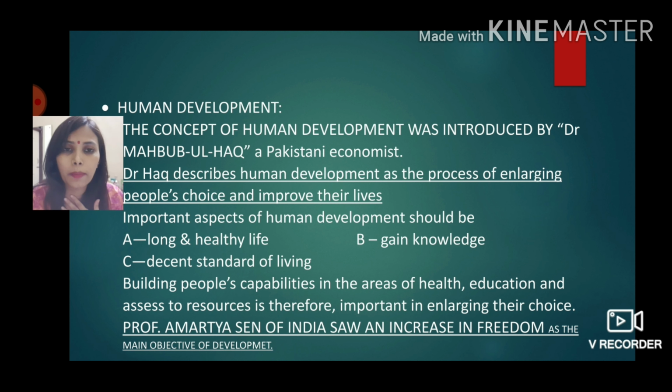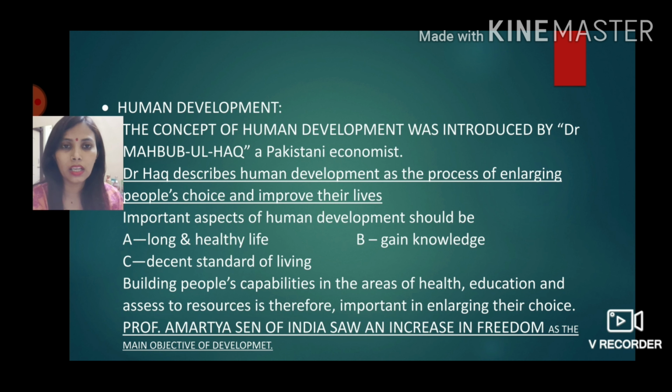Like if I want to do something, I should be able to do it. Nothing should come in my way. So that means my choice is enlarged. On the other hand, if some other individual wants to go on excursions, wants to pursue the profession of that person's choice, but is not able to because of some limitation, that means that person's choice is limited, is not enlarged. Understood this? So important aspects of human development are a long and healthy life, the health. Second is gaining knowledge, that is education. And third is decent standard of living.